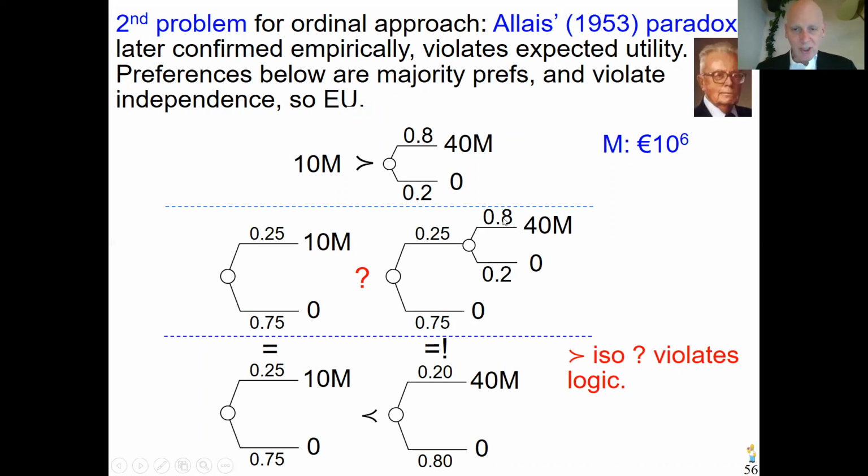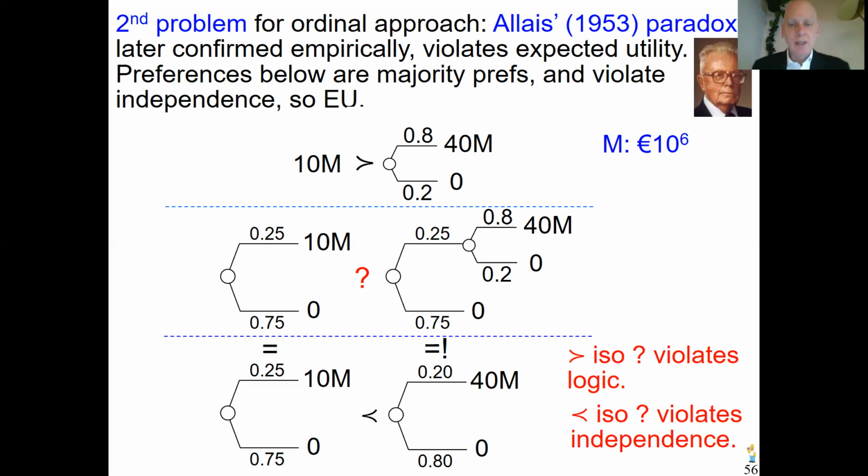Because if here you do the calculation, 0.25 times 0.8 is a 0.2 probability. You get 40 million, you get nothing otherwise. This is the same probability distribution as that. So they are the same things, same probability, same outcome, everything the same, just probability calculus. So I think these two choice situations are the same. So the preference for left here cannot be, I think. Therefore, let us look at the preference for right. That takes a bit more debate.